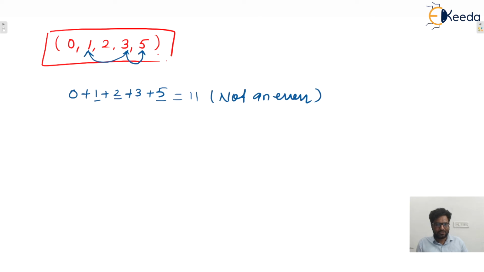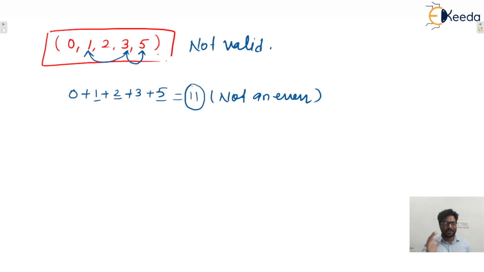isn't it? The degree sum is always even, because degree sum is equal to twice E. So that is an even number, but here we have 11. So this degree sequence is not valid, and there exists no graph with this degree sequence. You can try, there won't be any graph corresponding to this degree sequence. I hope this one is clear to everyone, isn't it? Okay.